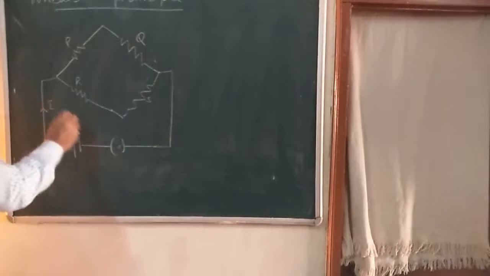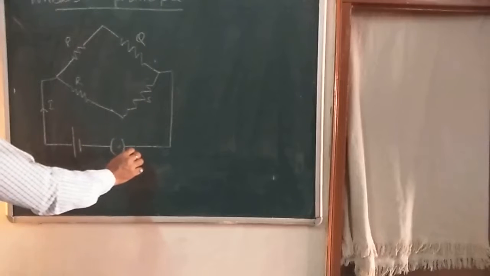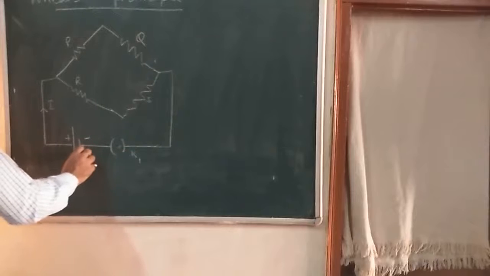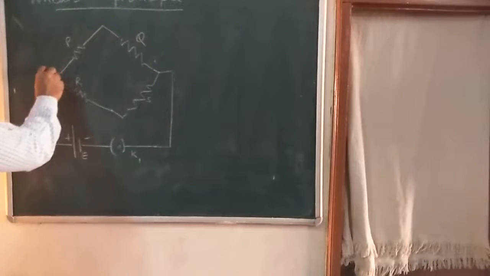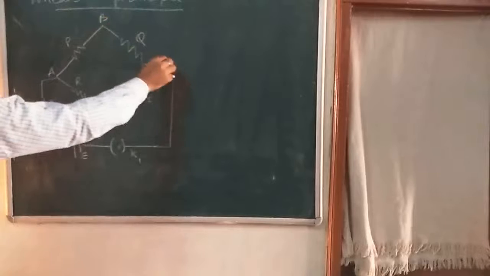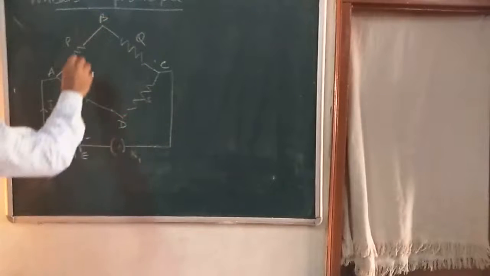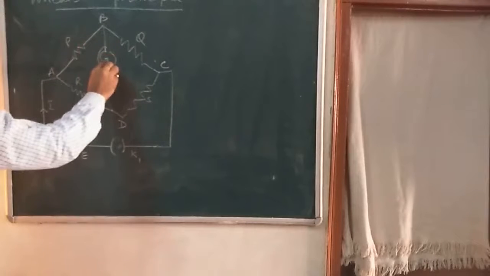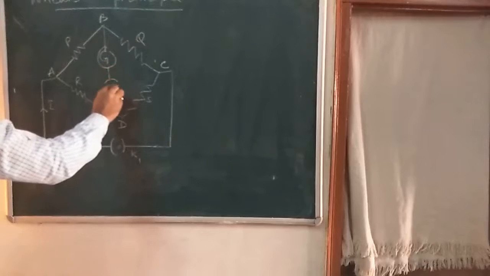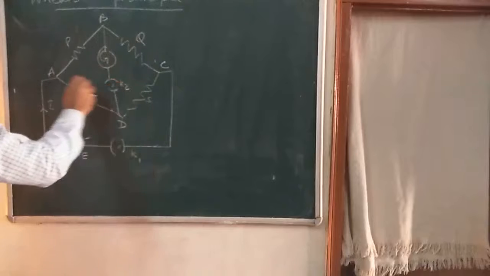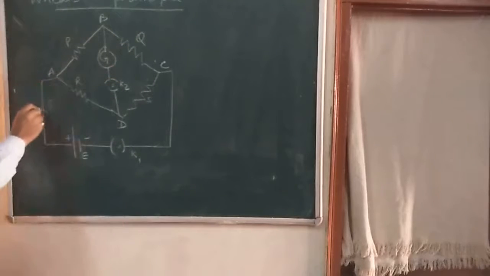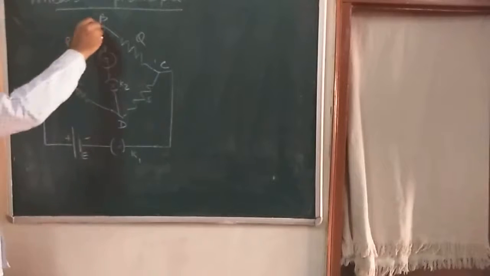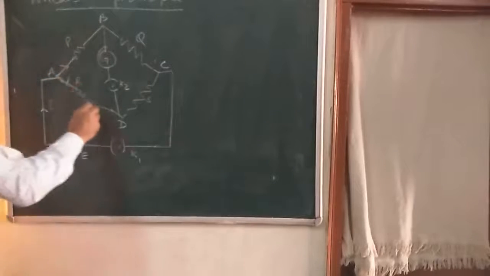Suppose the current I is flowing here. Here is the battery, and here is key K1. Here is a battery of EMF E. These are the points A, B, C and D. In between B and D, we join a galvanometer and another key, say K2. At point A, current I comes and divides into two parts. One is along AB and another is along AD.